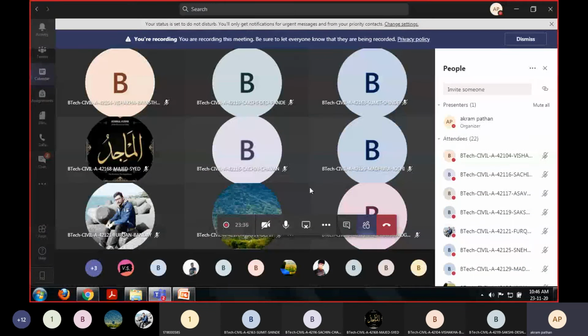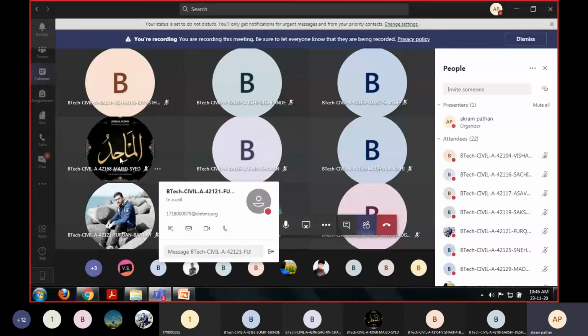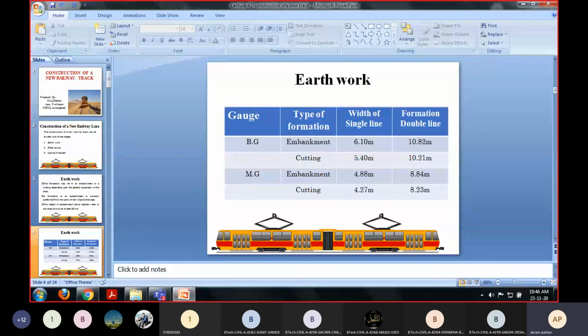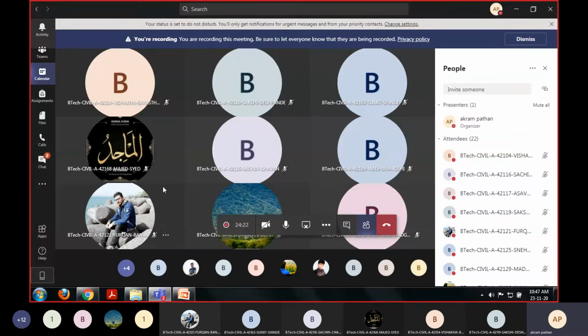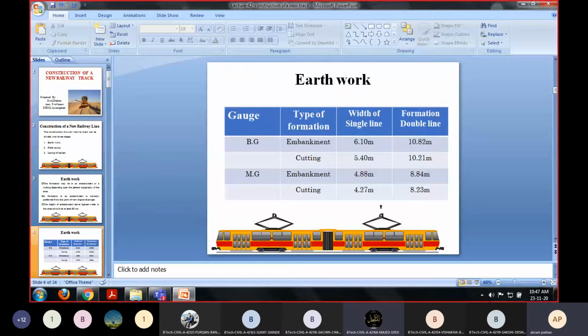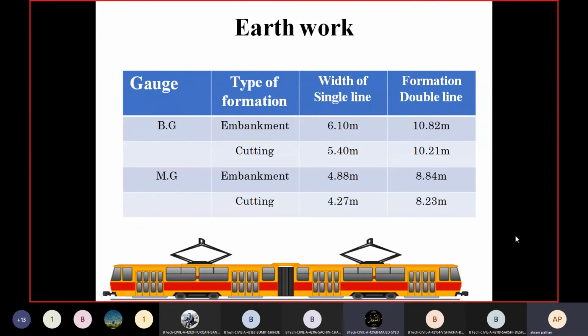Yes. Furkan? Furkan is there? Yes, sir. Which type of gauge is in case of Jammu Kashmir? Hello. Yes. Hello. Hello. Majid Sayyad. Yes sir. Sir, it is broad gauge. Broad gauge. Yes sir, Aurangabad.